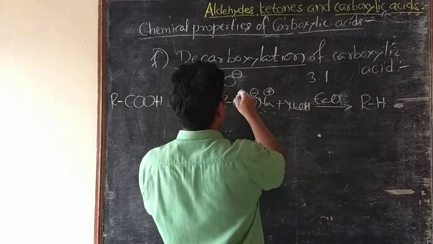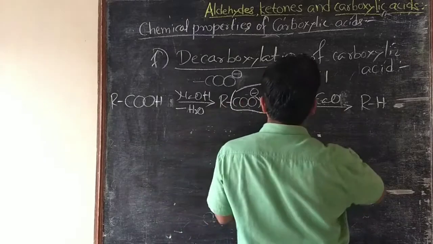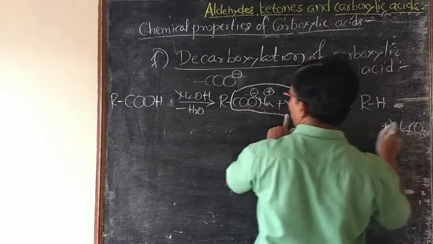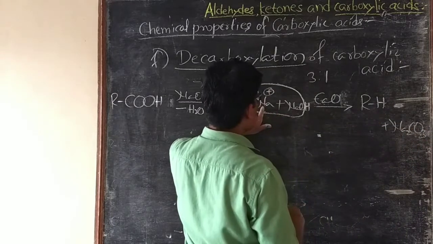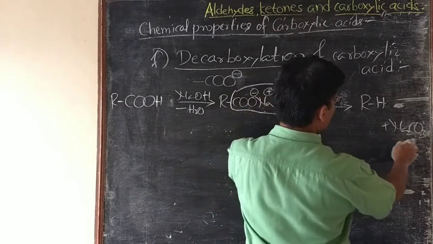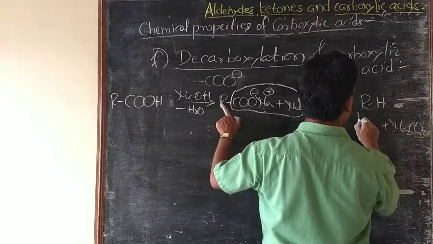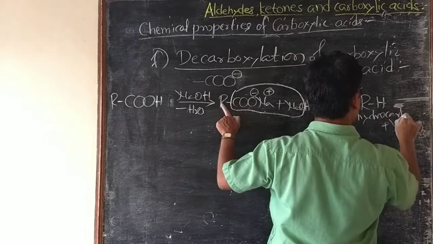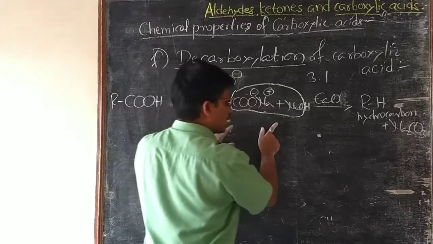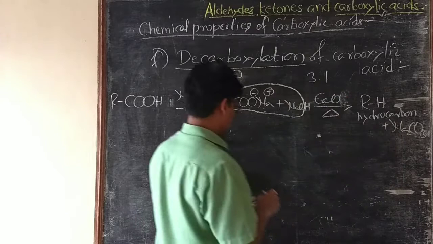In this case, this whole part combines to form Na2CO3, one Na, second Na, that is Na2, this COO and this oxygen form CO3, and R and H combine to form this hydrocarbon. Once again I repeat, the sodium salt of carboxylic acid on heating with soda lime gives a hydrocarbon.